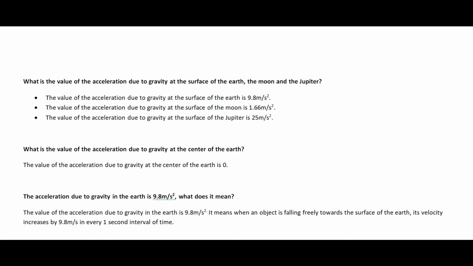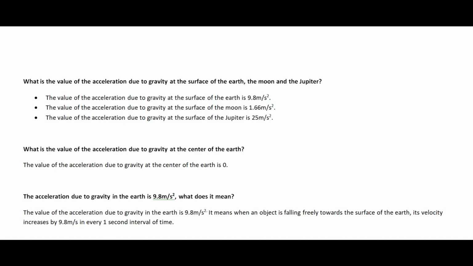Now you have to know that the acceleration due to gravity of the earth is 9.8 meter per second square. What is the meaning of this fact? It means that when any object is falling freely towards the surface of the earth, its velocity increases by 9.8 meter per second in every 1 second interval.